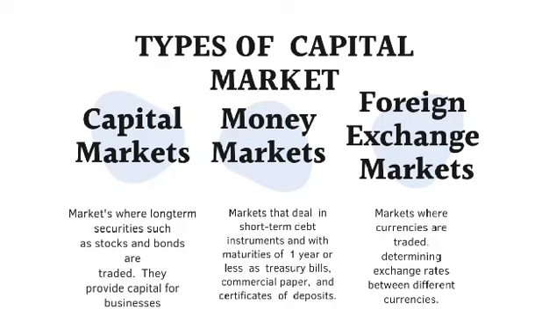Types of financial markets. There are different types of financial markets, each serving a specific purpose. First is capital markets. These are for long-term investments like stocks and bonds. They help businesses raise money. Second is money markets. These deal with short-term debt, things that mature in a year or less, like treasury bills